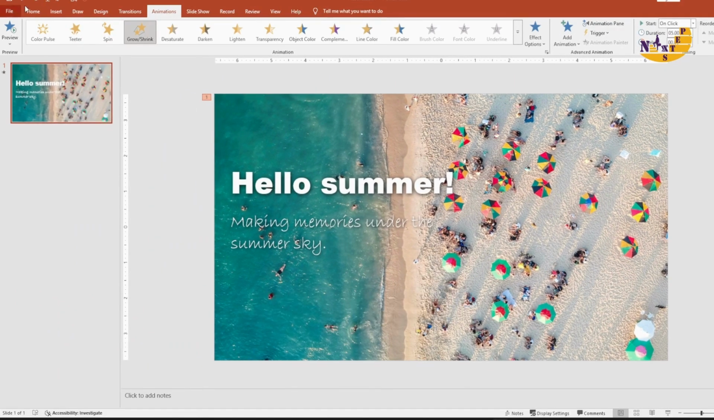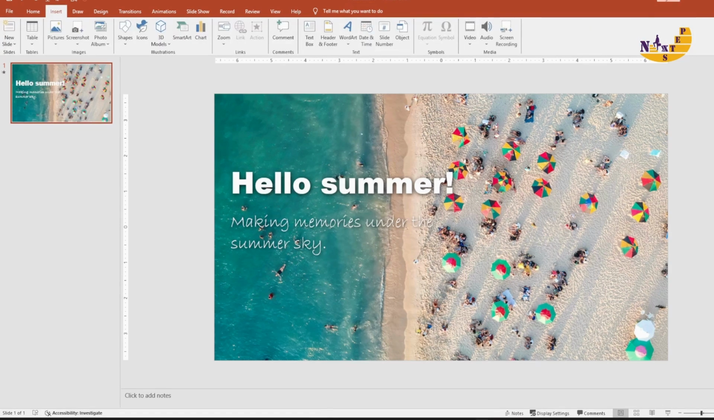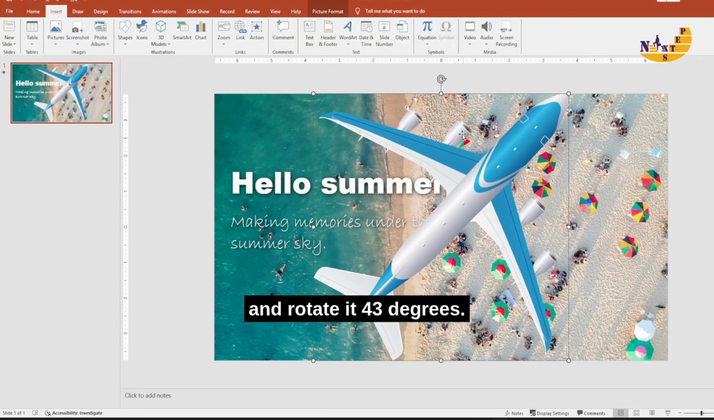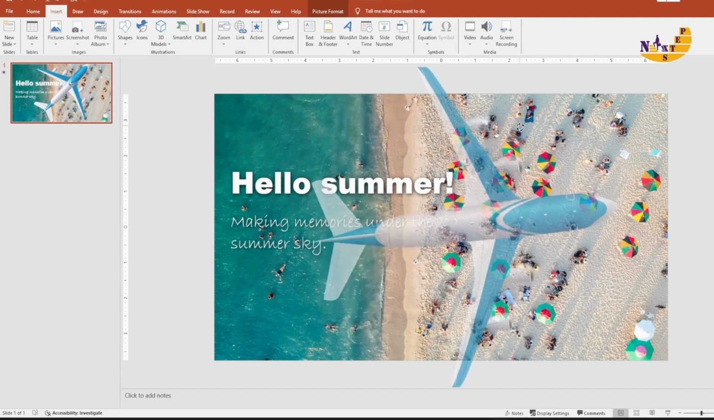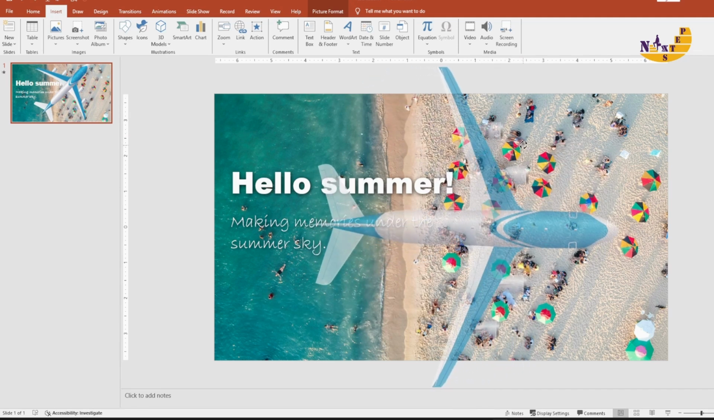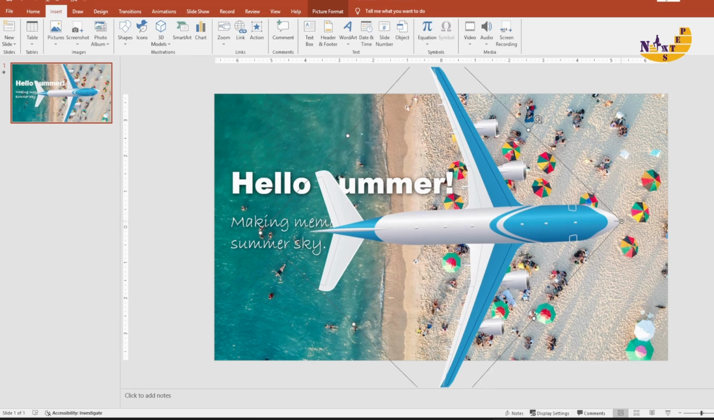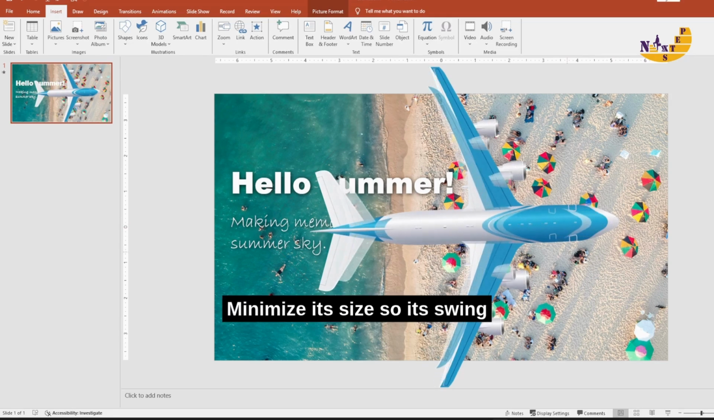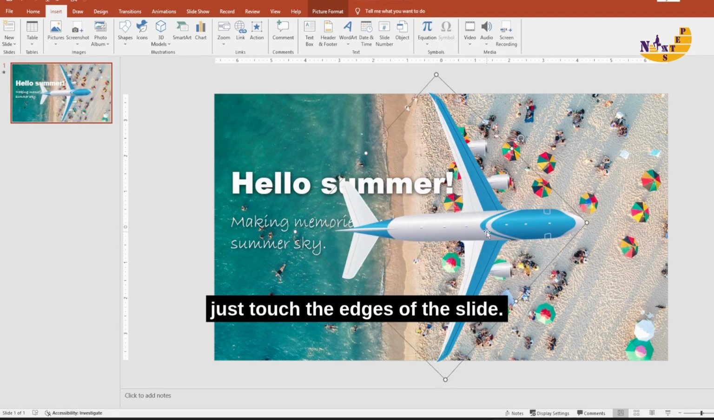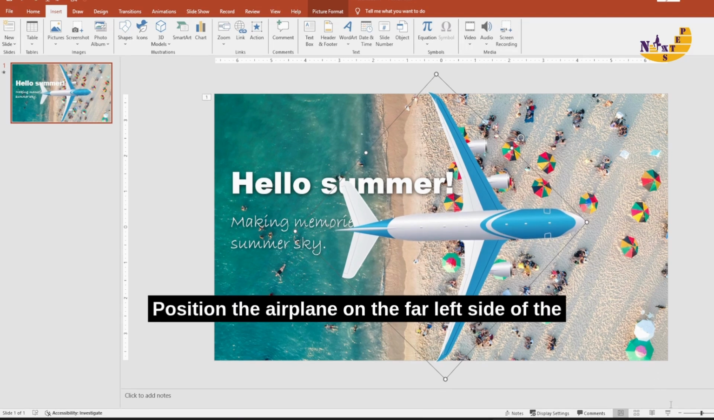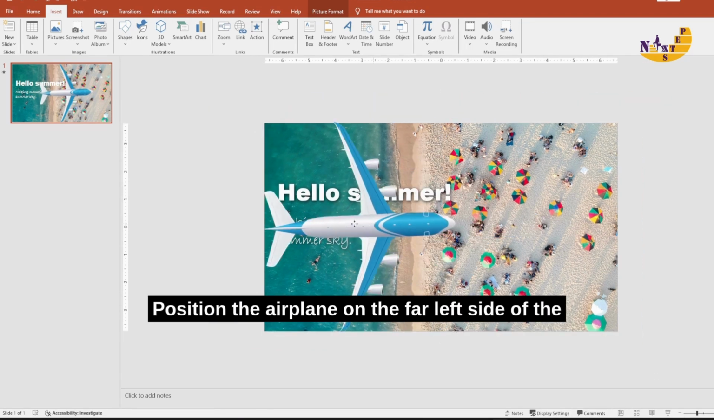Insert the airplane image. And rotate it 43 degrees. Minimize its size so its wings just touch the edges of the slide. Position the airplane on the far left side of the slide.